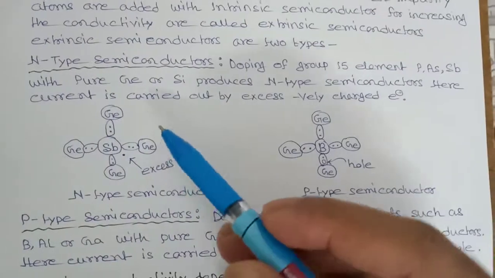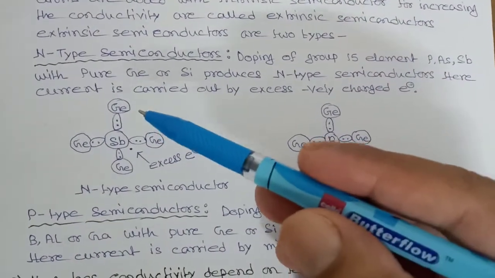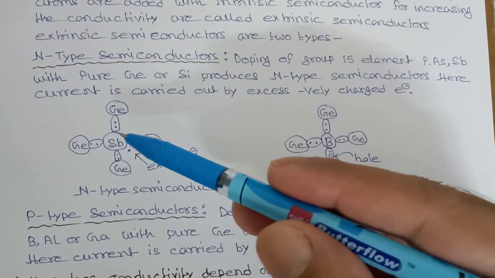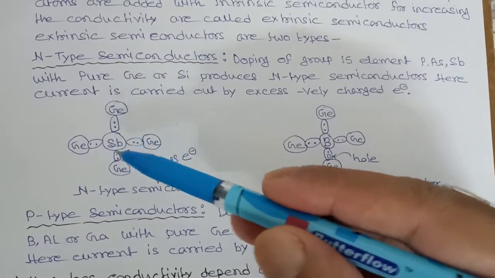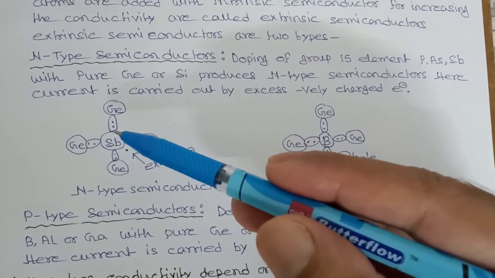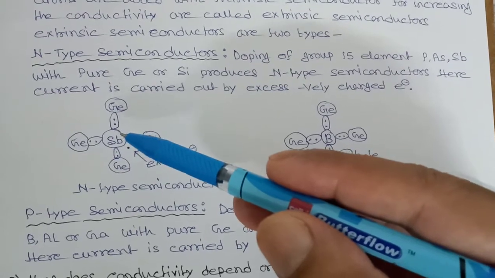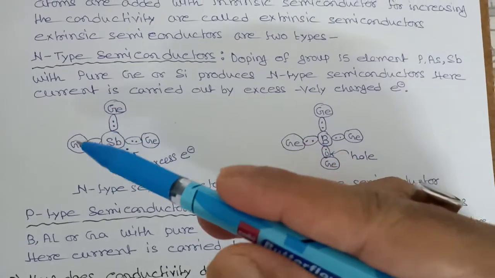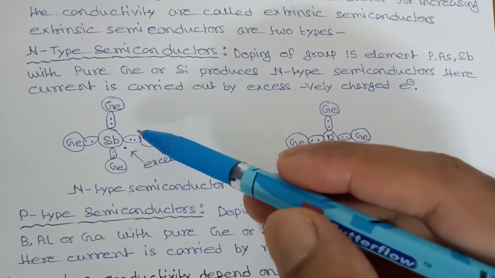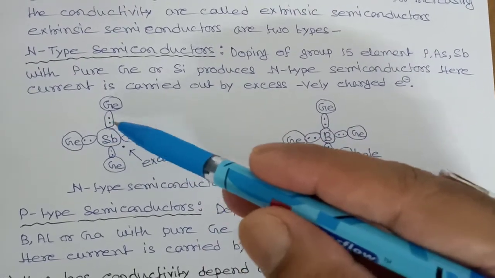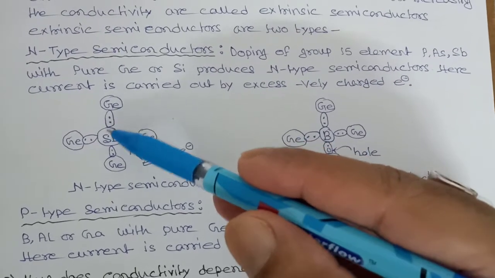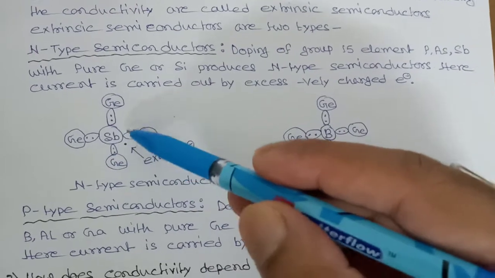Now see here, if a pentavalent element like arsenic, antimony or bismuth, here we are doping with antimony, which is pentavalent, is incorporated in a tetravalent germanium crystal, then 4 electrons of pentavalent antimony will be utilized in the formation of covalent bonds with germanium.